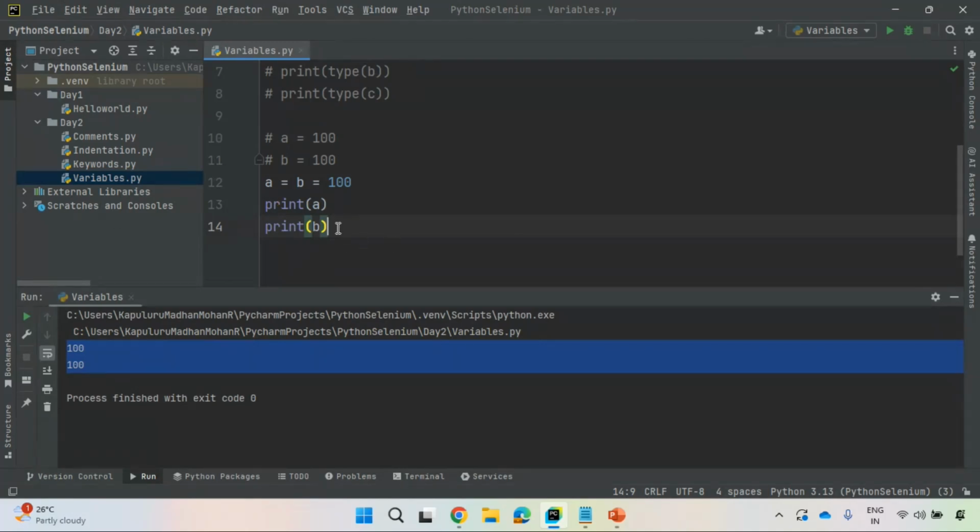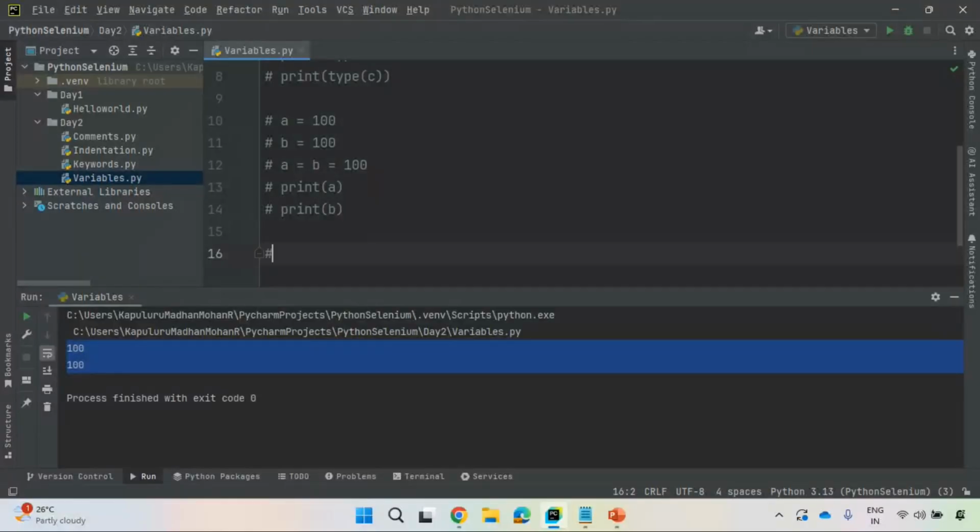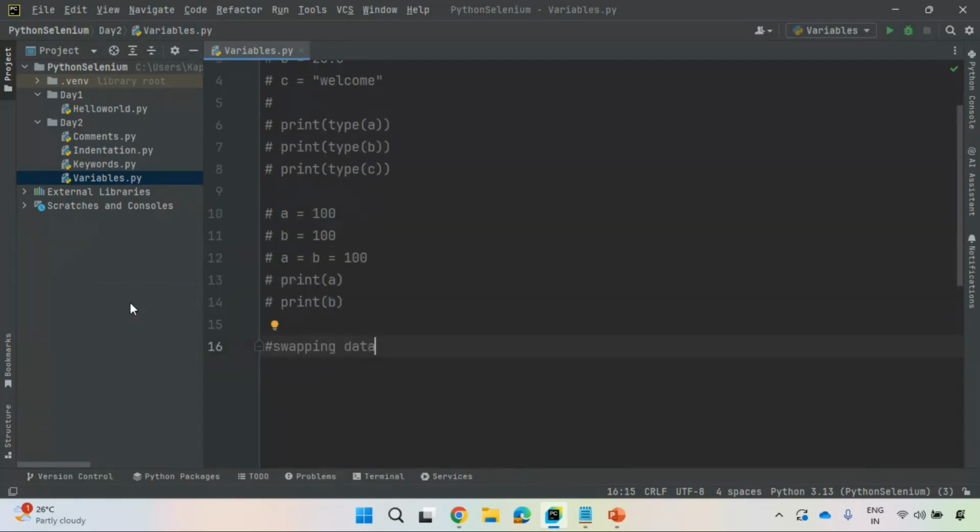Let us do one thing. Let us swap the data inside a variable. I have provided a lot of ways inside the material. I can use a temporary variable; most of you will know that. I can use a tuple also. A tuple means a sequence of elements enclosed inside parentheses. So you can use a tuple as well. I have also specified that in the material.